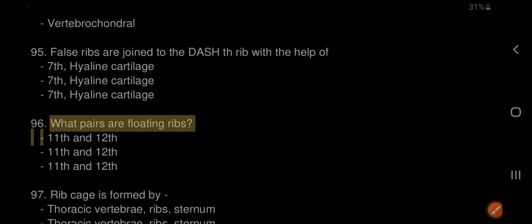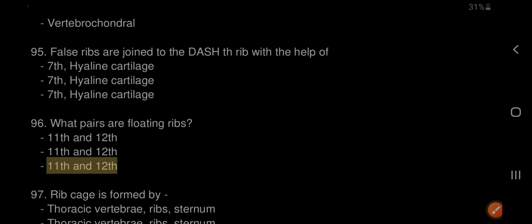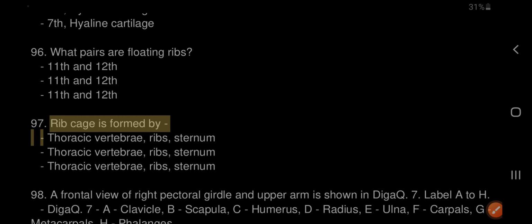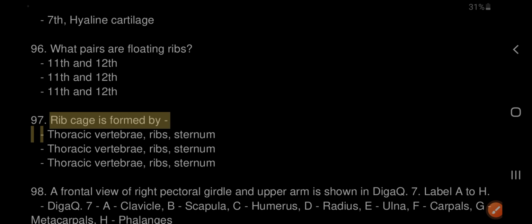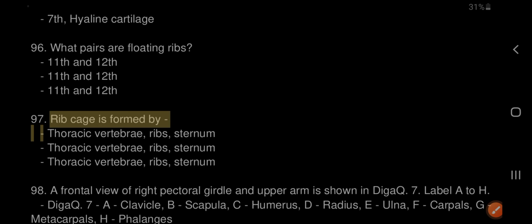97. The rib cage is formed by thoracic vertebrae, ribs, and sternum.